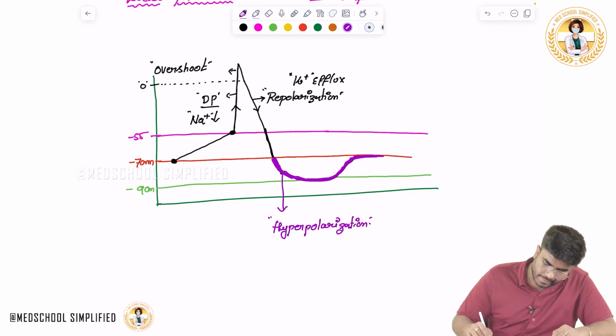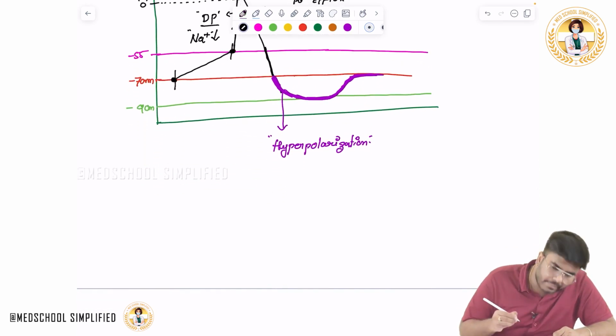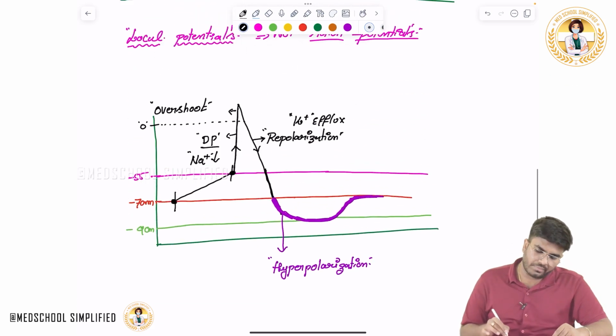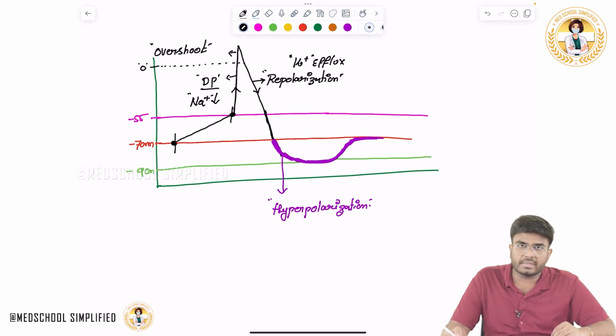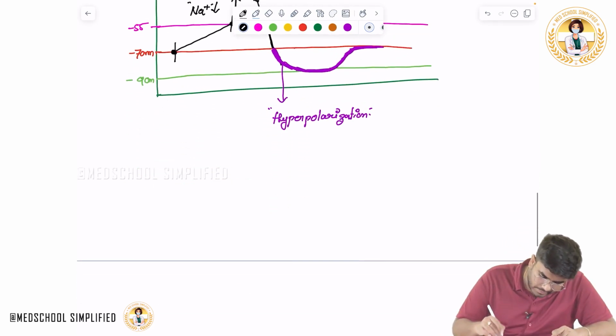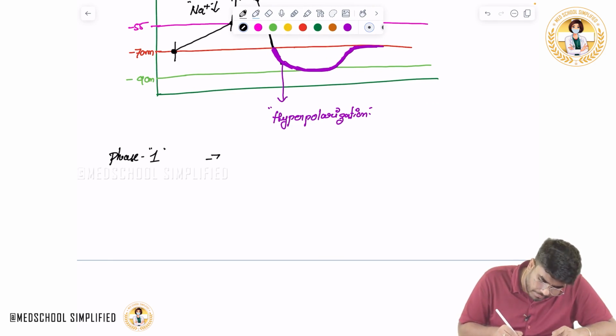So what are the phases? They will ask you how many phases there are in the action potential of a neuron. Look carefully. In phase 1, the voltage goes from minus 70 millivolts to minus 55 millivolts.